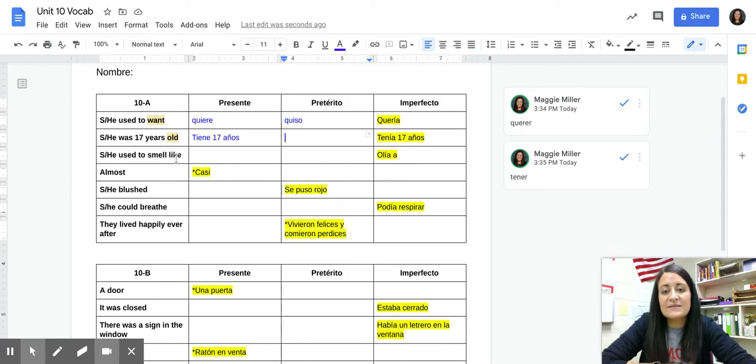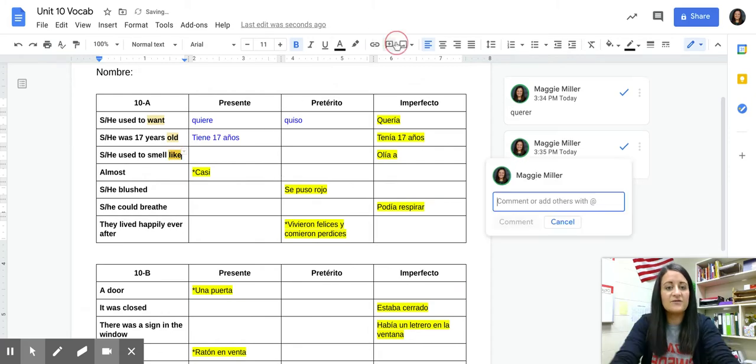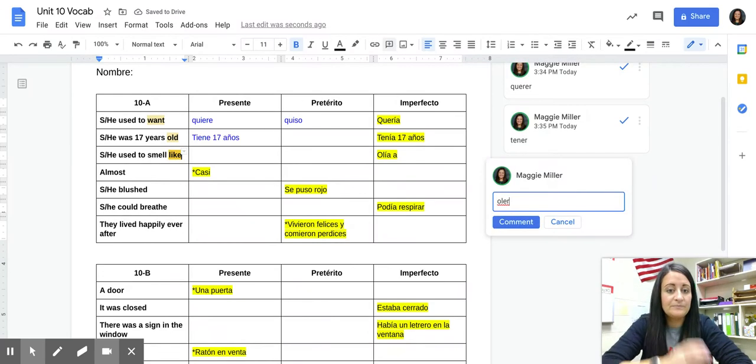He or she used to smell like. Olía a. Now here, olía is he or she used to smell, and the like is a. So, olía a pez. He or she used to smell like fish. So you just fill in the blank. Our verb here is to smell, and that comes from oler.